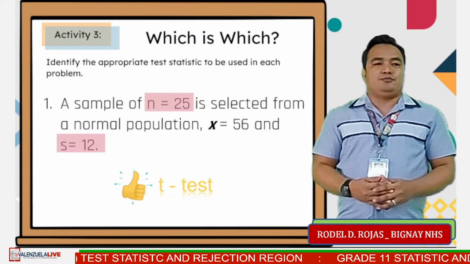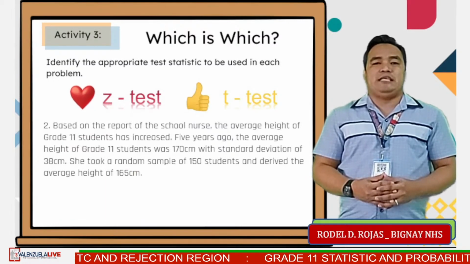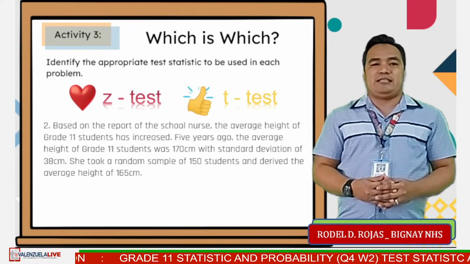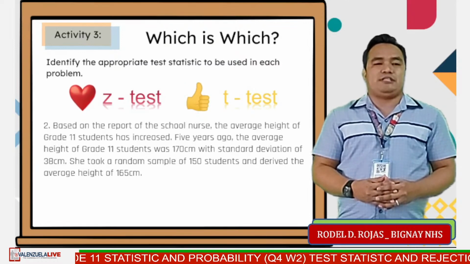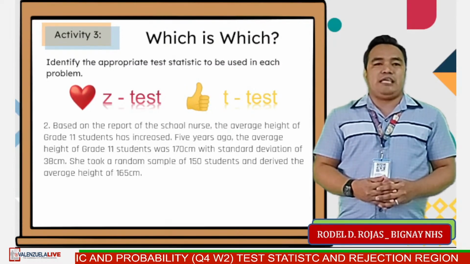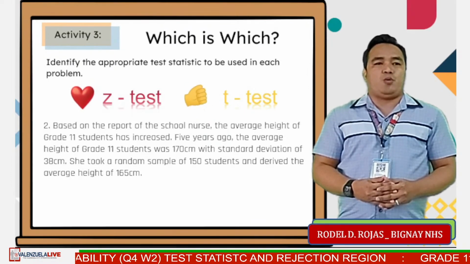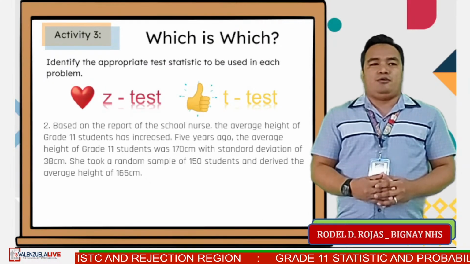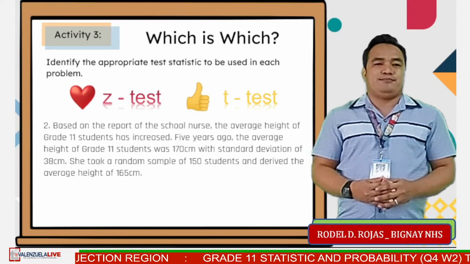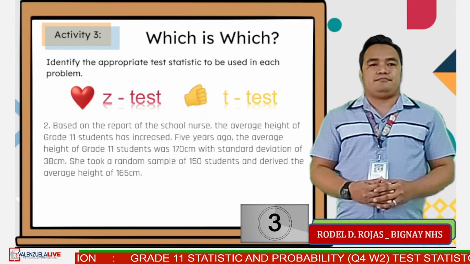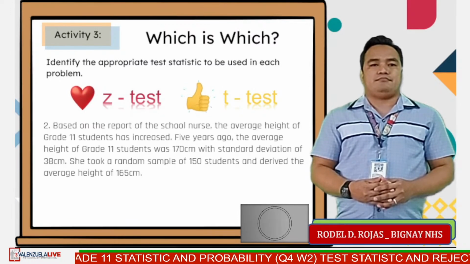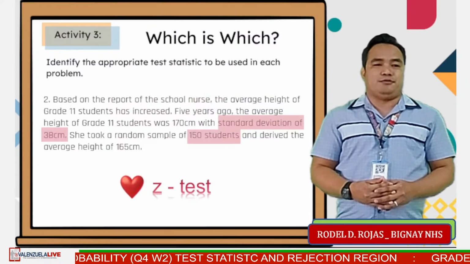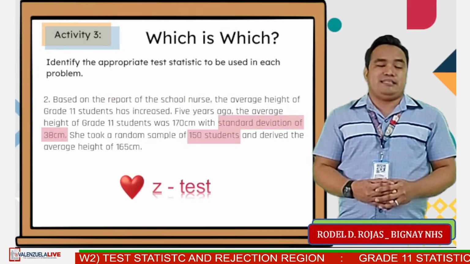For problem number 2, based on the report of the school nurse, the average height of grade 11 students has increased. 5 years ago, the average height of grade 11 students was 170 cm, with a standard deviation of 38 cm. She took a random sample of 150 students and derived an average height of 165 cm. Which is which? 5 seconds, go. Time is up. n is 150 and the standard deviation is known. The correct answer is heart react, z-test.